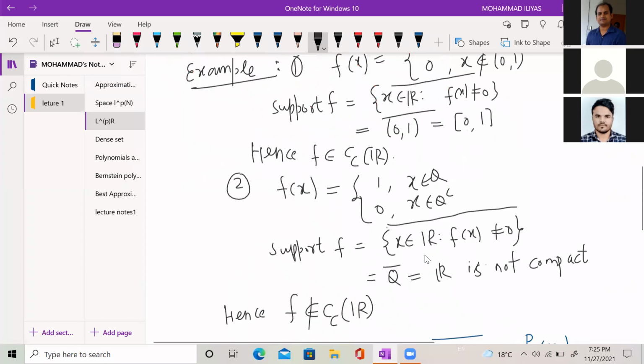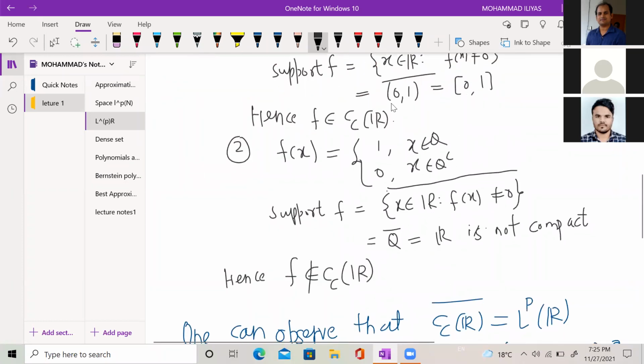Again, I take another example. Suppose we take the Dirichlet function, which is 1 when x belongs to the rational numbers and 0 when x belongs to the irrational numbers. The support of f is again all those real numbers where the function is non-zero. If you observe, at rational numbers the function gives 1, otherwise it gives 0.